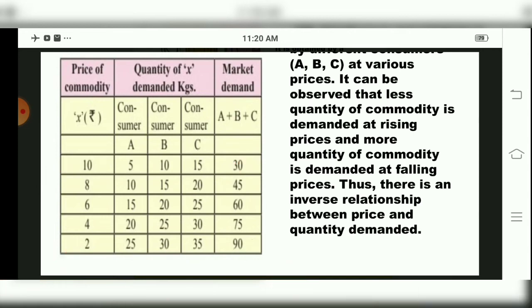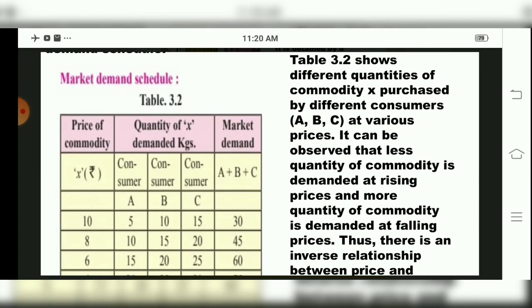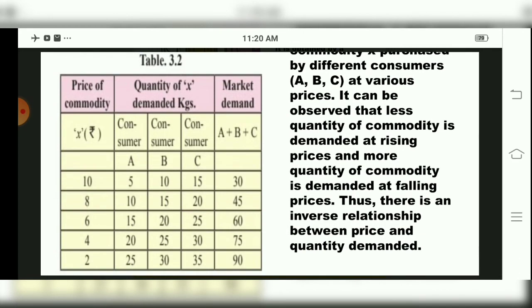Only the difference is what? In individual demand schedule, what we studied, children? Only a single consumer. The table was showing price and commodity only by a single person. But here what has been done for market demand schedule? 3 columns have been made, that is price is also there, then quantities of commodity compared to 3 persons, A, B and C. These are consumers, A consumer, B consumer and C consumer purchasing the commodity. Then at market demand, all these 3 were added. A plus B plus C.